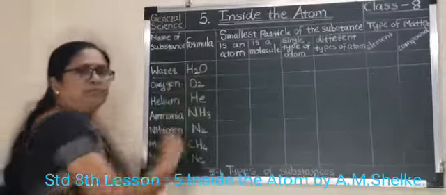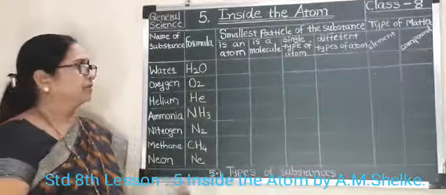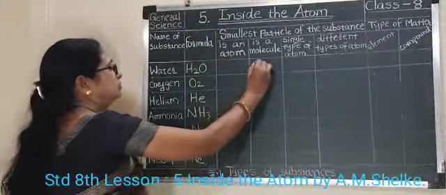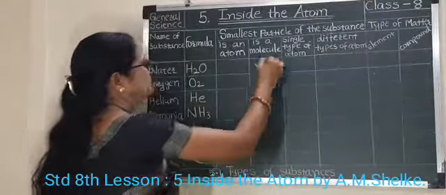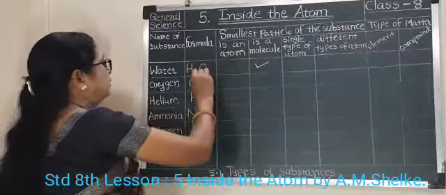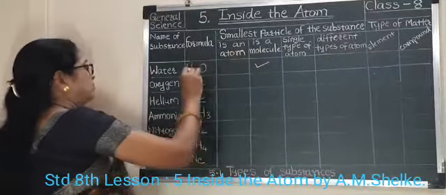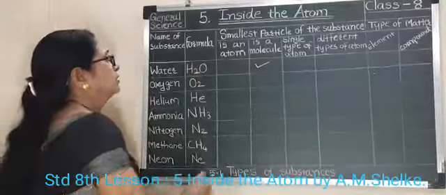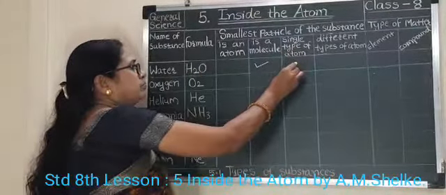Water is made up of two different atoms. That's why it is a molecule. So we will mark here like this, because water is a molecule, because it has a molecular formula H2O. Single type of atom?